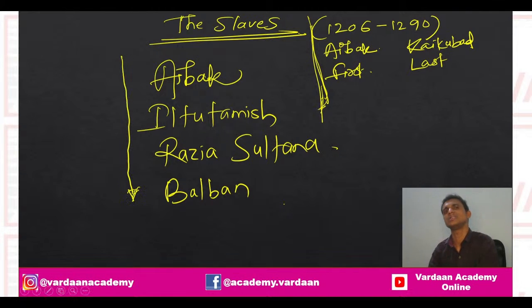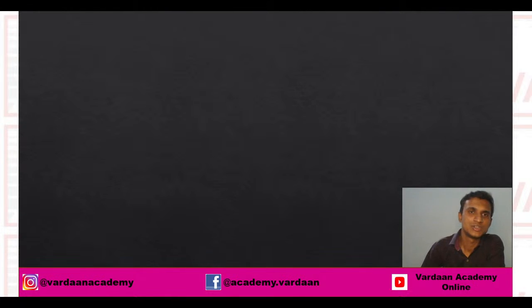What did we notice? Throughout this slave dynasty, you will mostly not see that the son of the king is the next king, right? This theory does not exist during the slave dynasty, or you can say throughout the Delhi Sultanate, you will not find this to be very predominant. But now we are moving forward to the Khiljis.